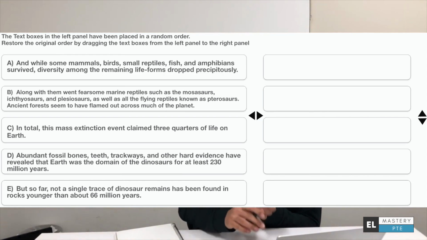The third one is in total, this mass extinction event. Now if it's saying this mass extinction, it's surely referring to something else. It can't be the starting sentence. Abundant fossil bones, teeth, trackways, and other hard evidence have revealed that the earth was the domain. Okay, yep, this could be a starting sentence because it starts with the right word.